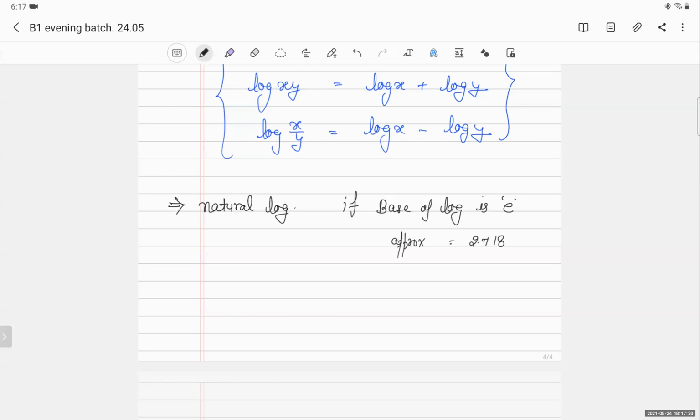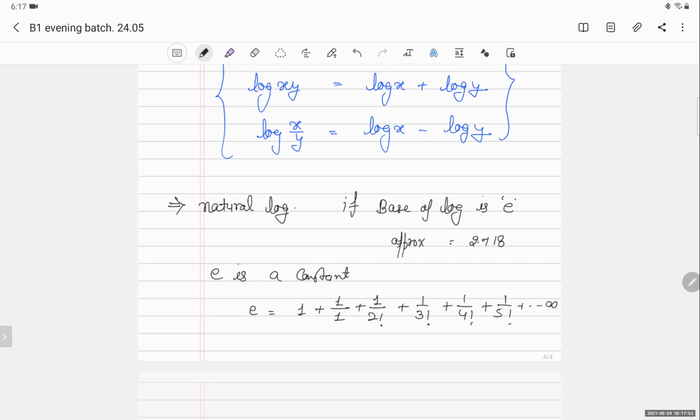e is a constant, and its value is something like 1 plus 1 upon factorial 1 plus 1 upon factorial 2 plus 1 upon factorial 3 plus 1 upon factorial 4, 1 upon factorial 5, and so on up to infinity.